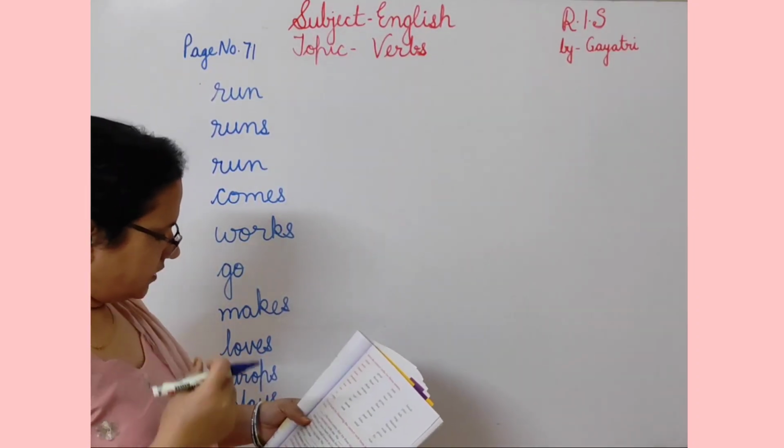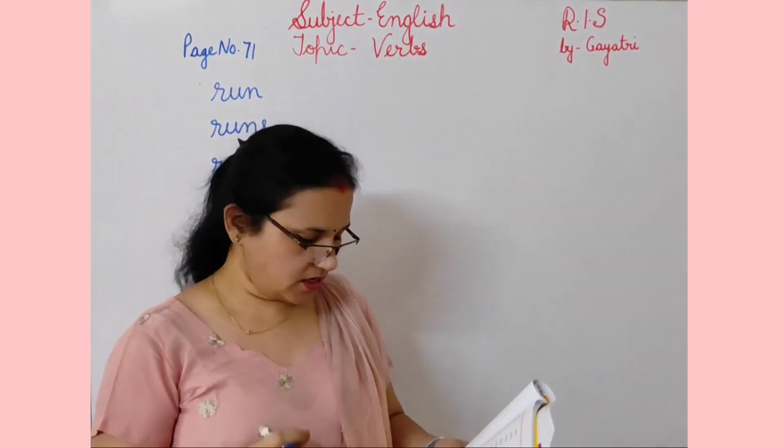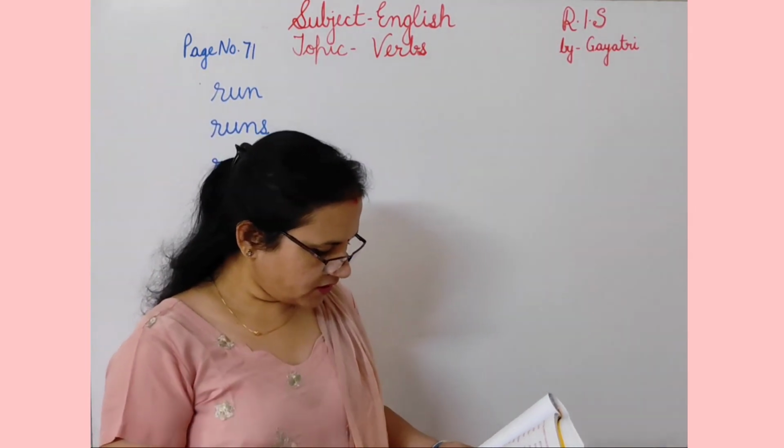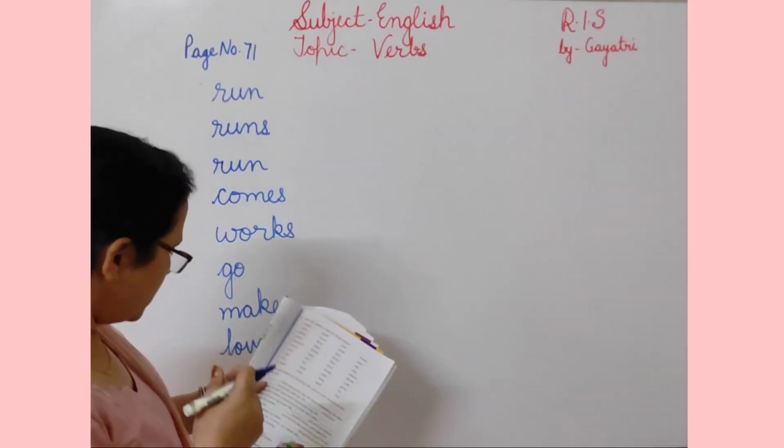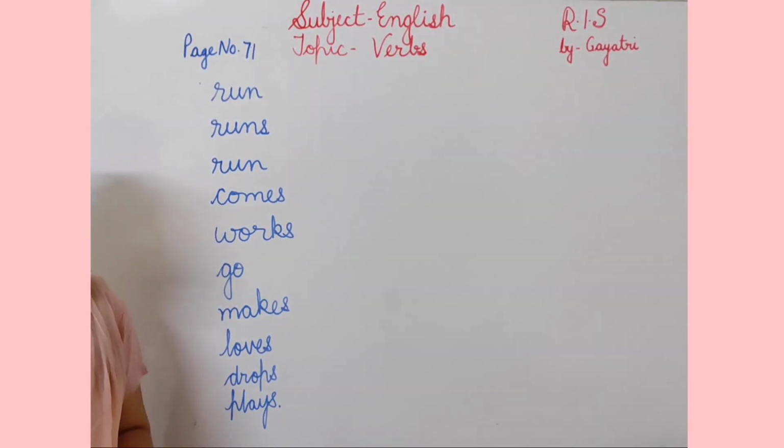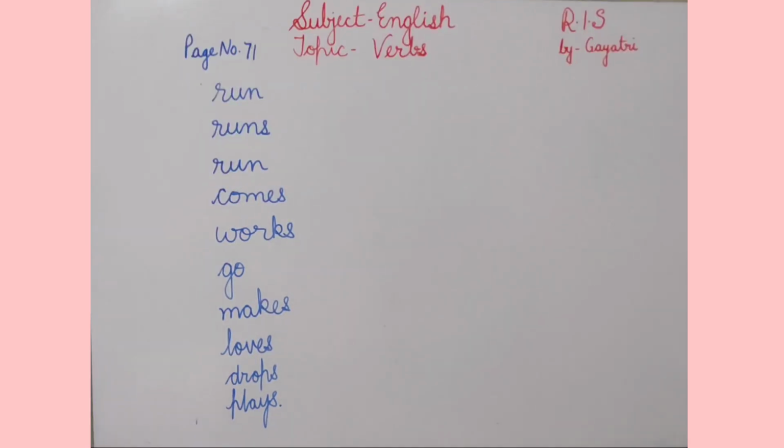So next is children, correct these sentences. You have to find the error in these sentences. The first is the postman delivering letters. What is the error here? So I am writing the correct answer, students, here.